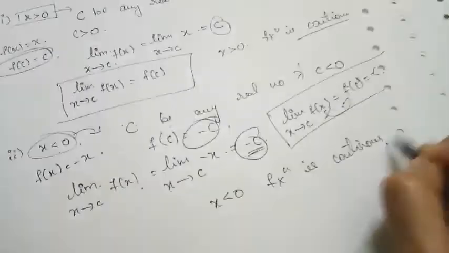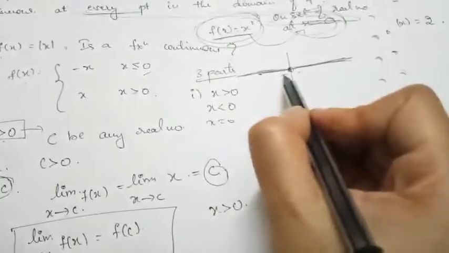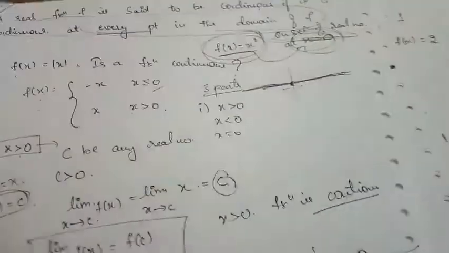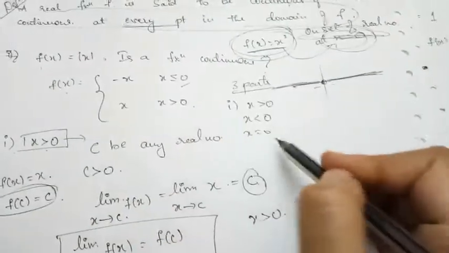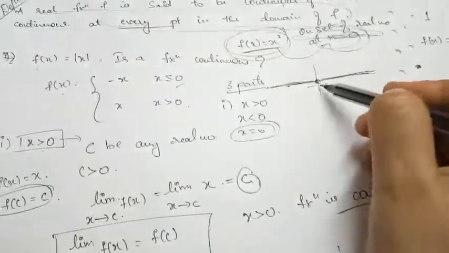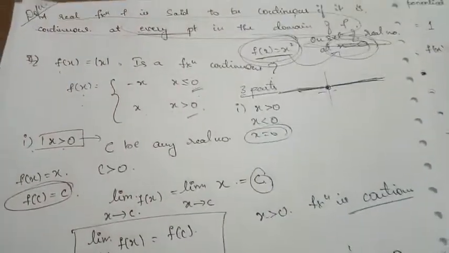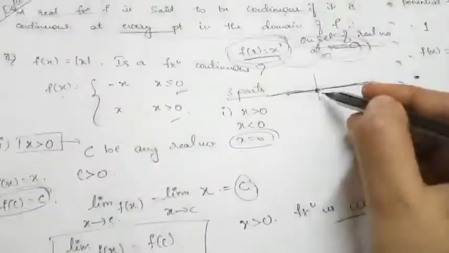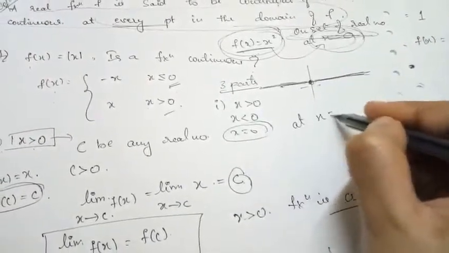So clearly I can say that when x is greater than 0, the function is continuous. When x is less than 0, the function is continuous. But the question comes: what about x equal to 0? When x is equal to 0, the function has been split up. So we need to check whether the function is continuous at x equal to 0.